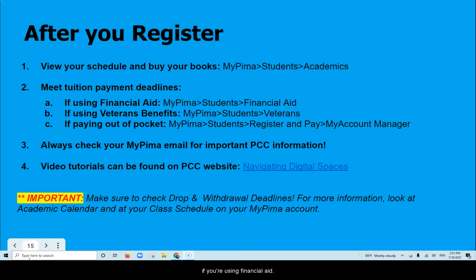If you're using financial aid or veterans benefits, please make sure that you log into your My Pima account, you click on Students, and if you're using financial aid, you'll click on Financial Aid. Once you click on Financial Aid, you'll see a list of requirements. If all the list of requirements have green flags, that means that your financial aid will be processed. If you have any red X's, that means that information is missing and you need to provide that to financial aid in order to get your FAFSA processed.